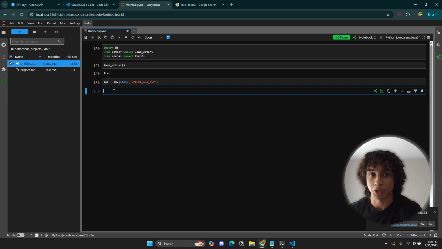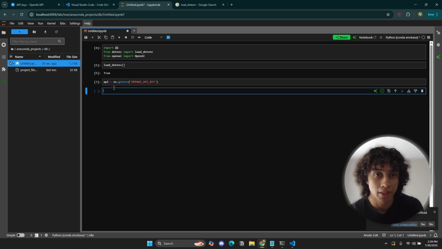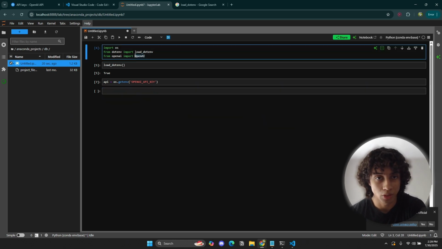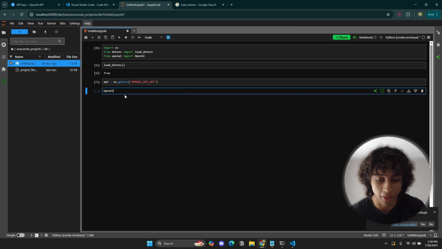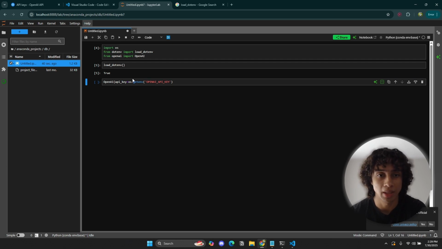Beautiful. Now you understand that. Now, how do we actually connect with OpenAI? With the OpenAI toolkit, right? Well, we already imported OpenAI, so this is the toolkit, and that's how we reference it. How do we access it? Well, we pass the API key. There's a parameter called literally api_key, and we have to pass in our key. We actually have to pass it in directly, not as a variable. I just stored it in a variable to show you guys, but we have to pass it in directly like this into this parameter.